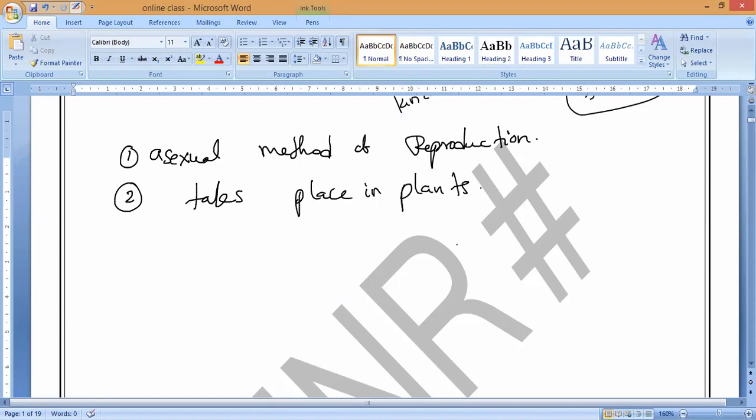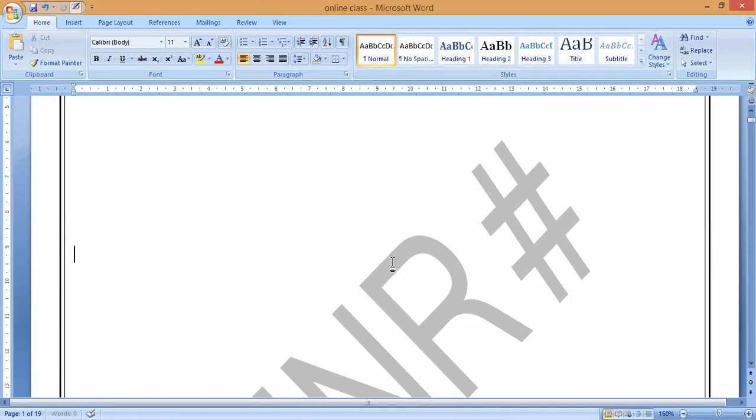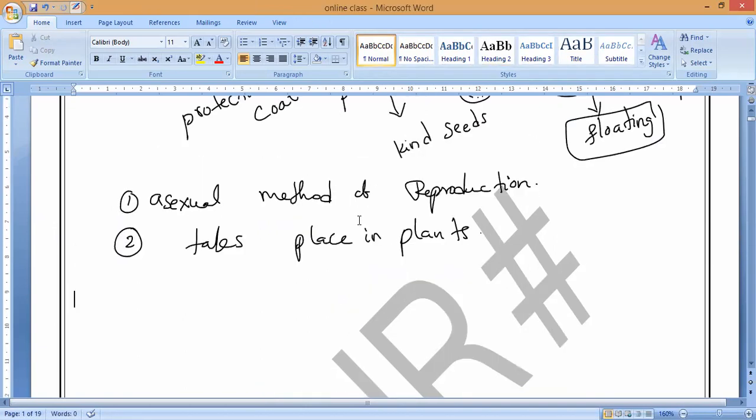Now, what is the meaning of spore formation? If you take a parent cell or a parent plant, it will have hundreds of microscopic reproductive cells.